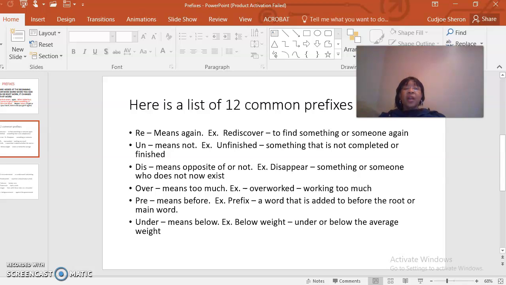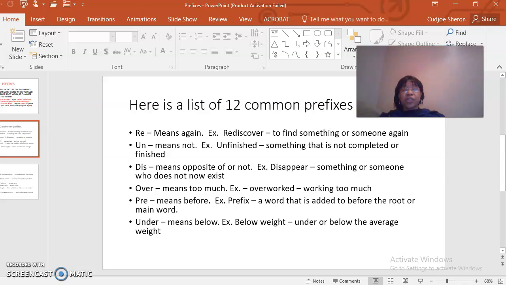Dis means opposite or not. So disappear. Something or someone who does not exist. That is, they were there once, they appeared, but now with the prefix dis in front of that word appear, they don't exist anymore.